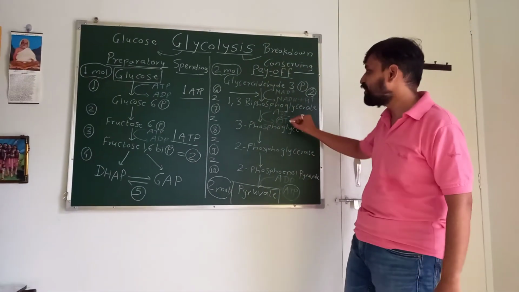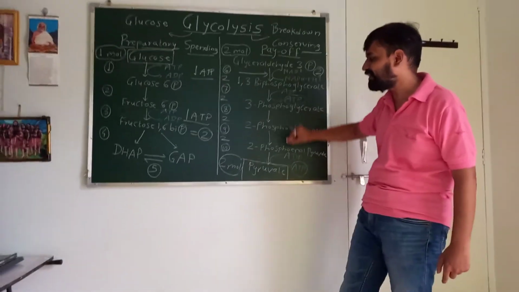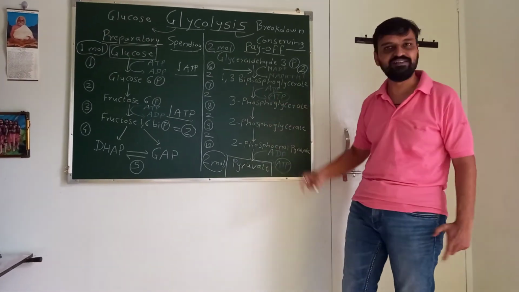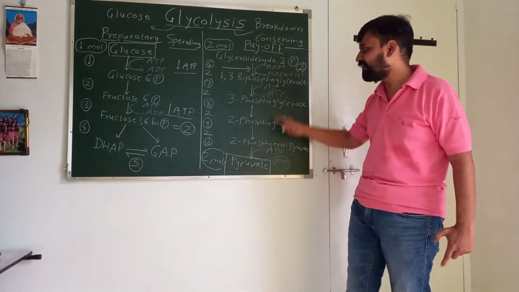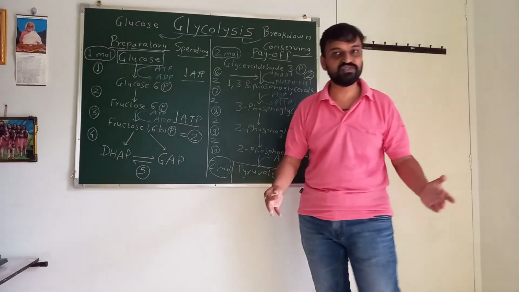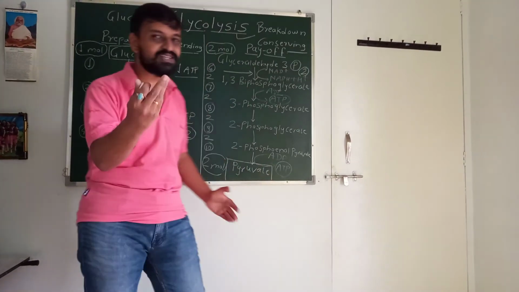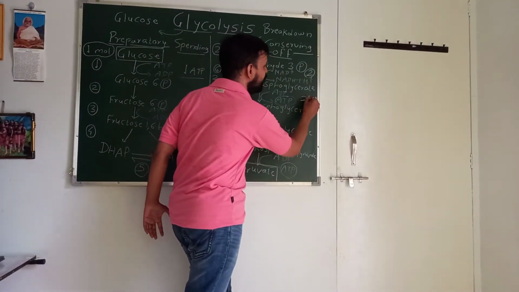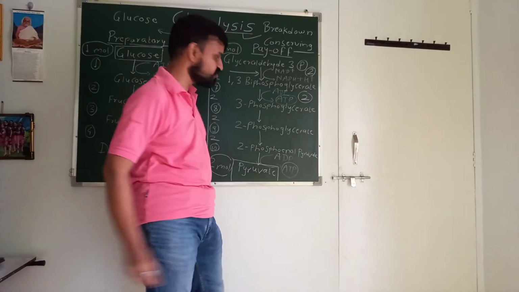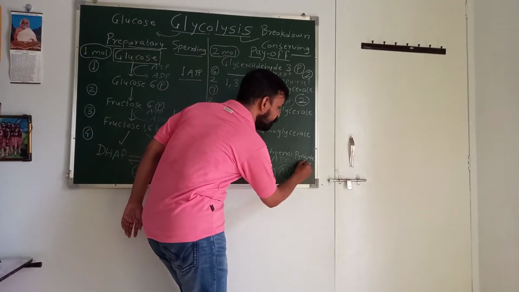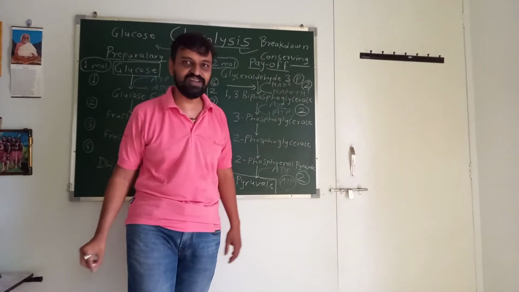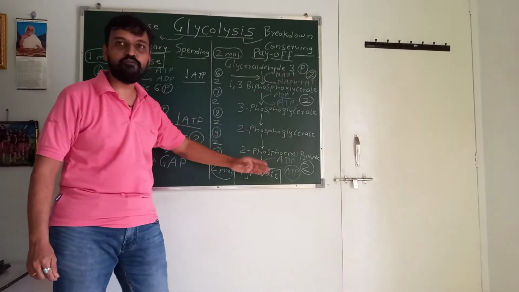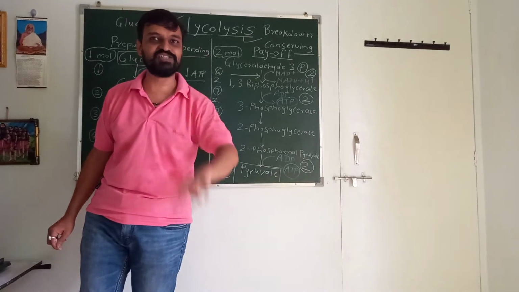So at step number 7 and 10, ATP is synthesized. Now you will ask me, sir, what is the number? Here 2 ATP molecules are synthesized, and here also 2 ATP molecules are synthesized. So in the payoff phase, 4 ATPs are synthesized.